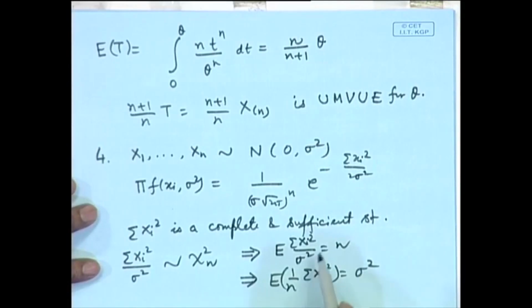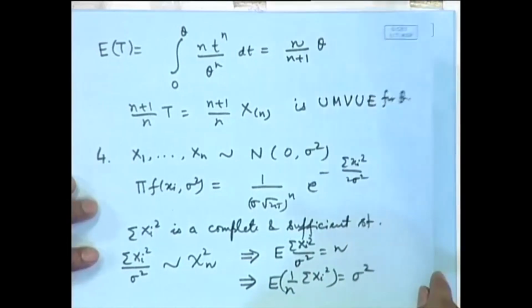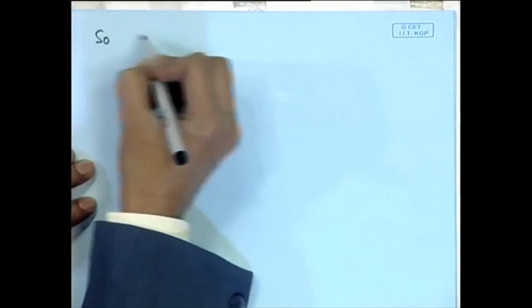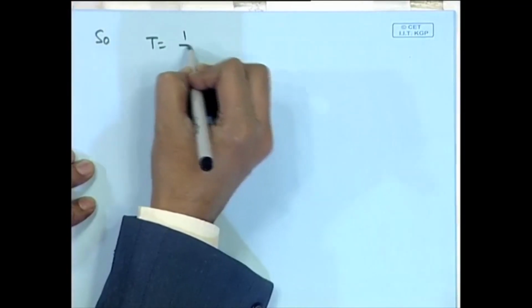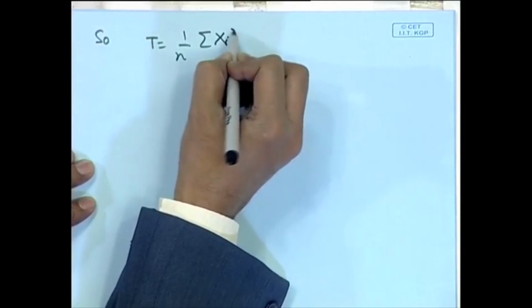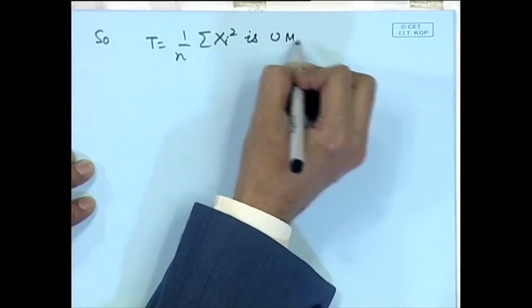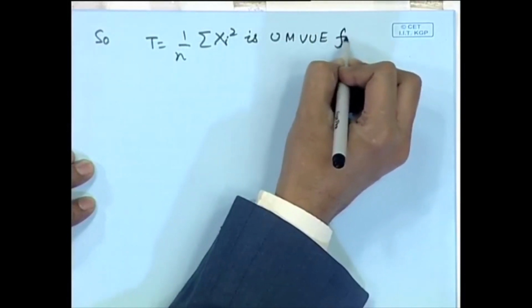In fact, for this problem, the maximum likelihood estimator will be this, the method of moments estimator will be this, and this is also the minimum variance unbiased estimator. So, (1/n)Σx_i² is the UMVUE for σ².